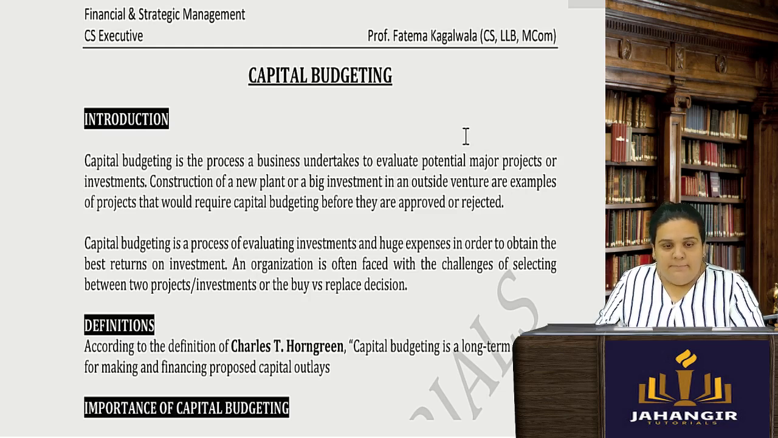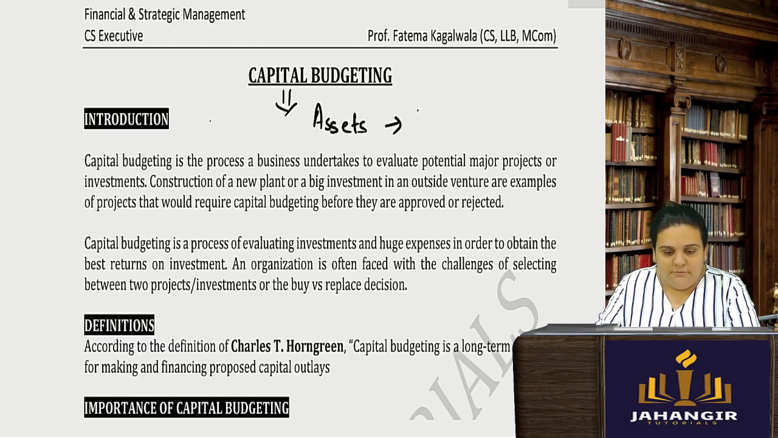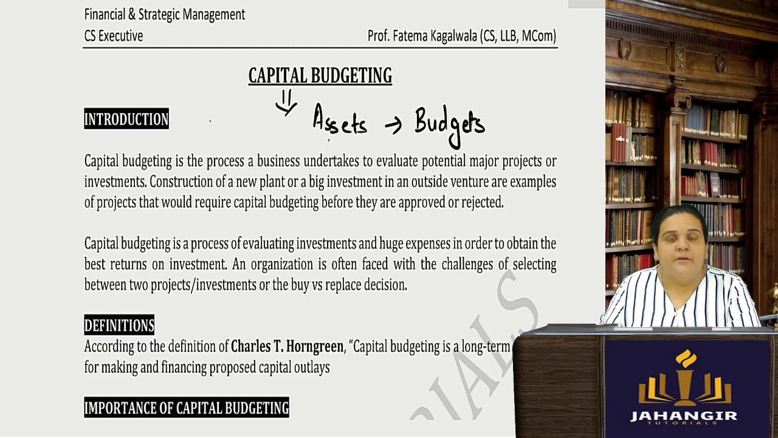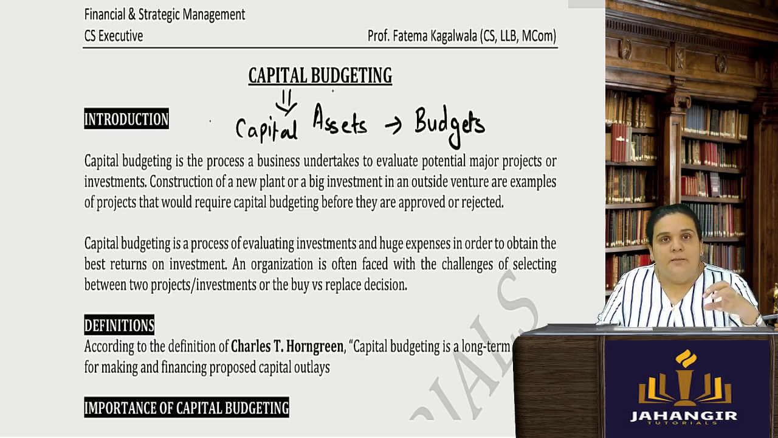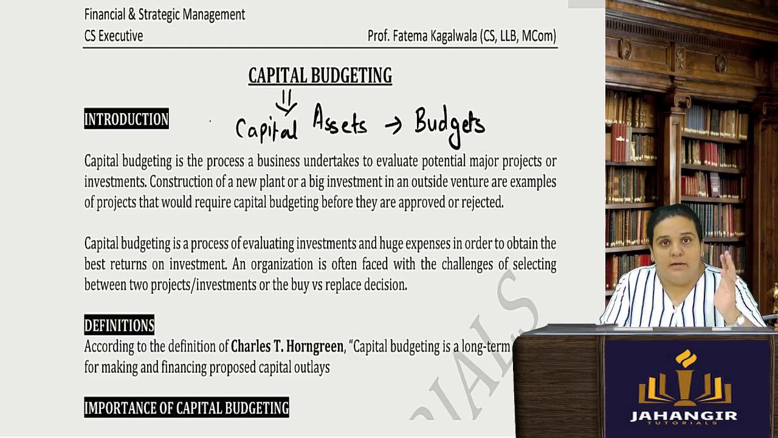Now, capital budgeting. Basically, we all know capital budgeting means we are talking about capital assets. The budget is the amount which is going to get blocked if there is an investment in a capital asset. Capital assets are those assets which are to be invested in for the long term. There is a huge amount of investment to be done in capital assets, therefore it has to be as per the budgets.